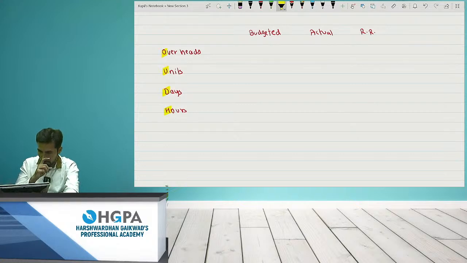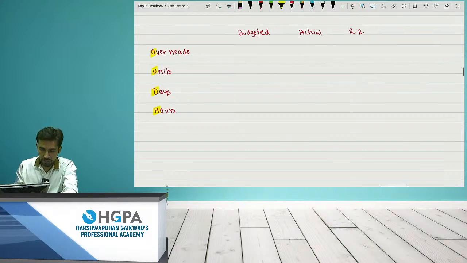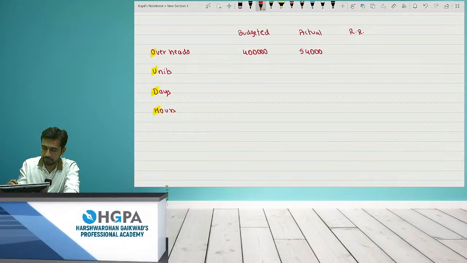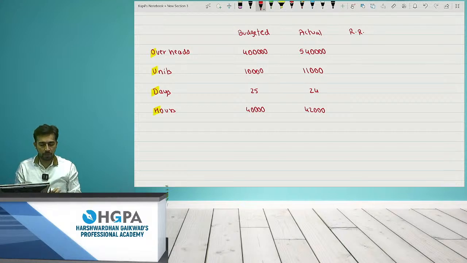So it is OUDH, right? OUDH. For the first 3 variances, you always look at only the first 2 points. Okay, so please note this. Let's say this is 4 lakh given to you, and actually you spent like 5,40,000. The units you should have made is only 10,000 units, but actually you made 11,000 units. Days were 25 and days were 24. Hours were 40,000 and hours were 42,000. Okay, so this is the question and I'm giving you 5 minutes. You need to calculate each and everything. Go ahead.